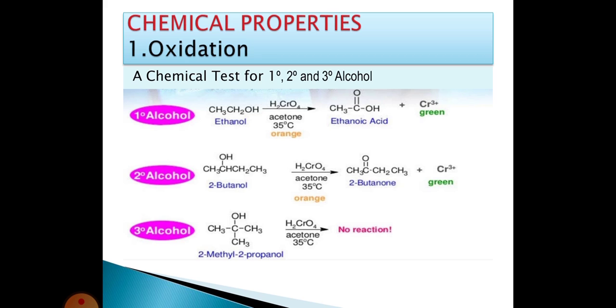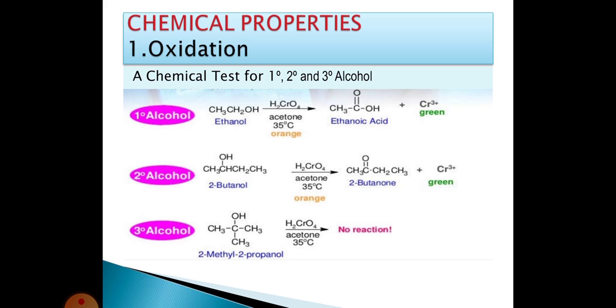In this oxidation, carbon-hydrogen bond and oxygen-hydrogen bond cleavage takes place, and carbon double bond oxygen bond formation takes place. This is the oxidation of alcohols. Here they form acids and ketones.